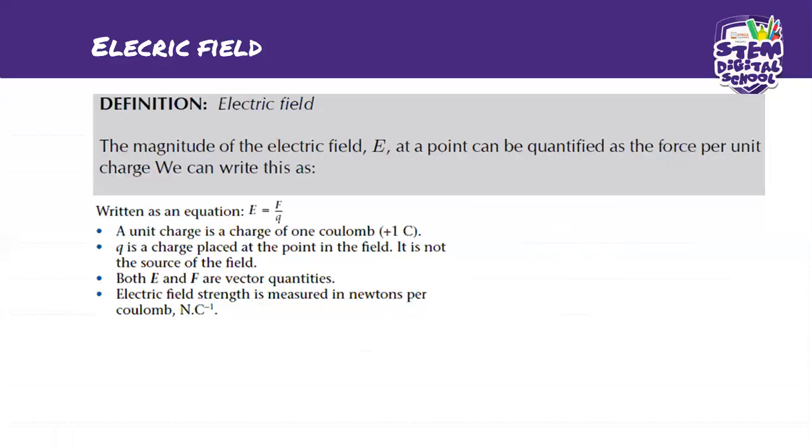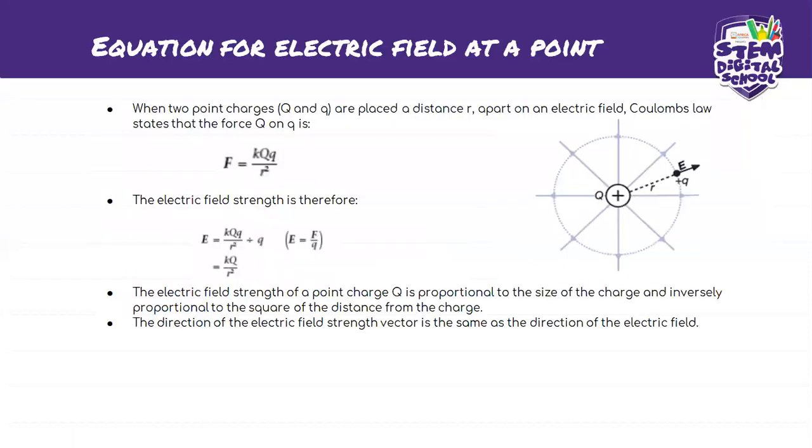Okay, let's move on. So the equation for electric field at a point. Here we have something. This is your charge. This is your big charge, and this is a small charge. Remember we spoke about the big charge and field charge. What they mentioned before is that these two Qs are not the source of the electric field. They are placed at a point in an electric field. So the electric field was there, and then they placed two charges there, at a distance from each other.